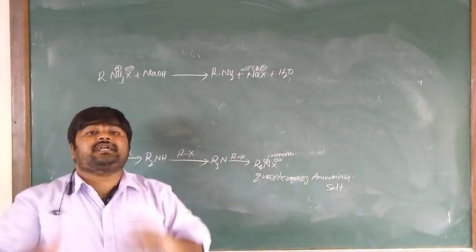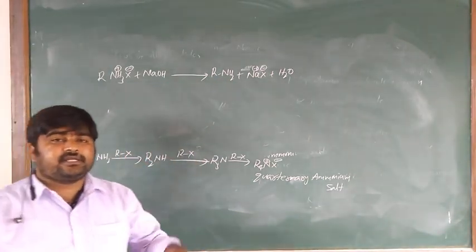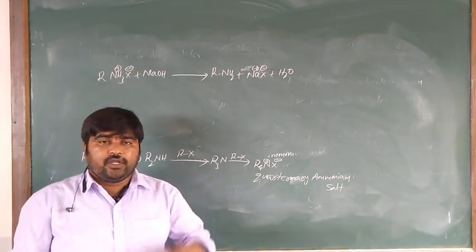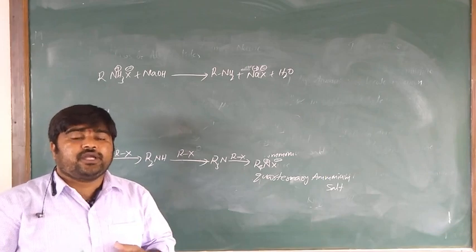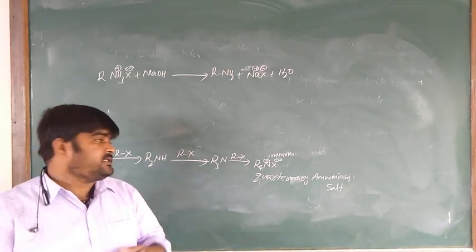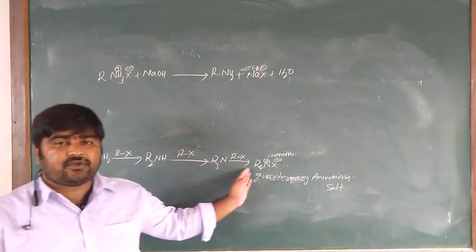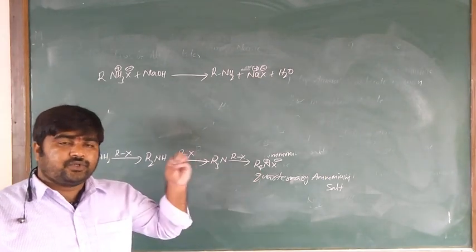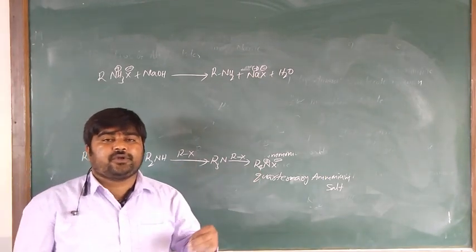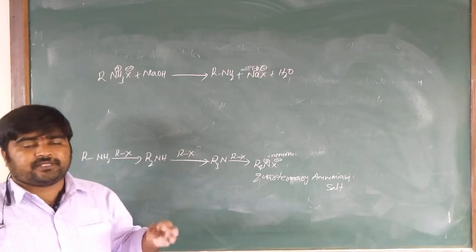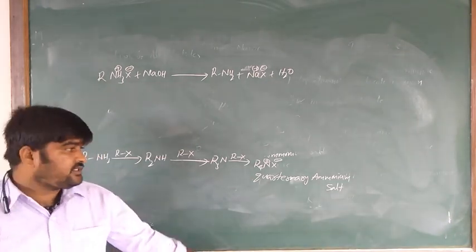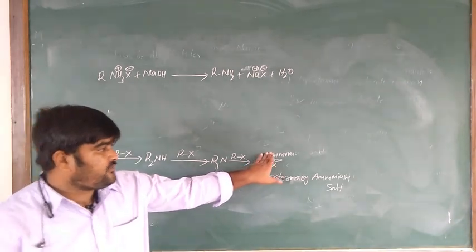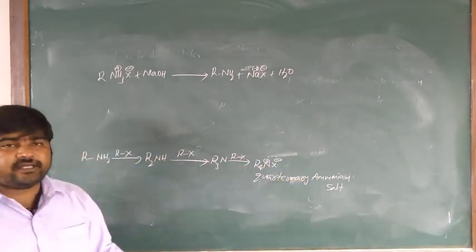So what is the disadvantage of ammonolysis? During the ammonolysis reaction, different types of amines are produced: primary, secondary, tertiary, and the quaternary ammonium salt. This is the quaternary ammonium salt, R4N+ X−.